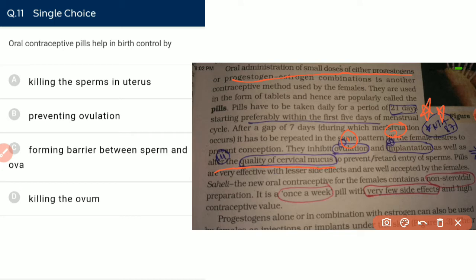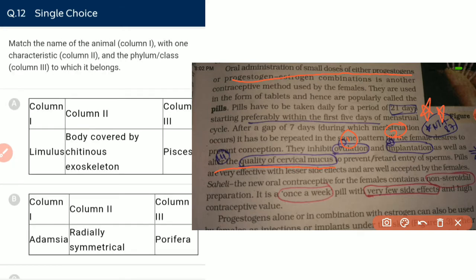They alter the quality of the cervical mucus to prevent or retard the entry of the sperm. So they prevent ovulation. It is our answer. Next,